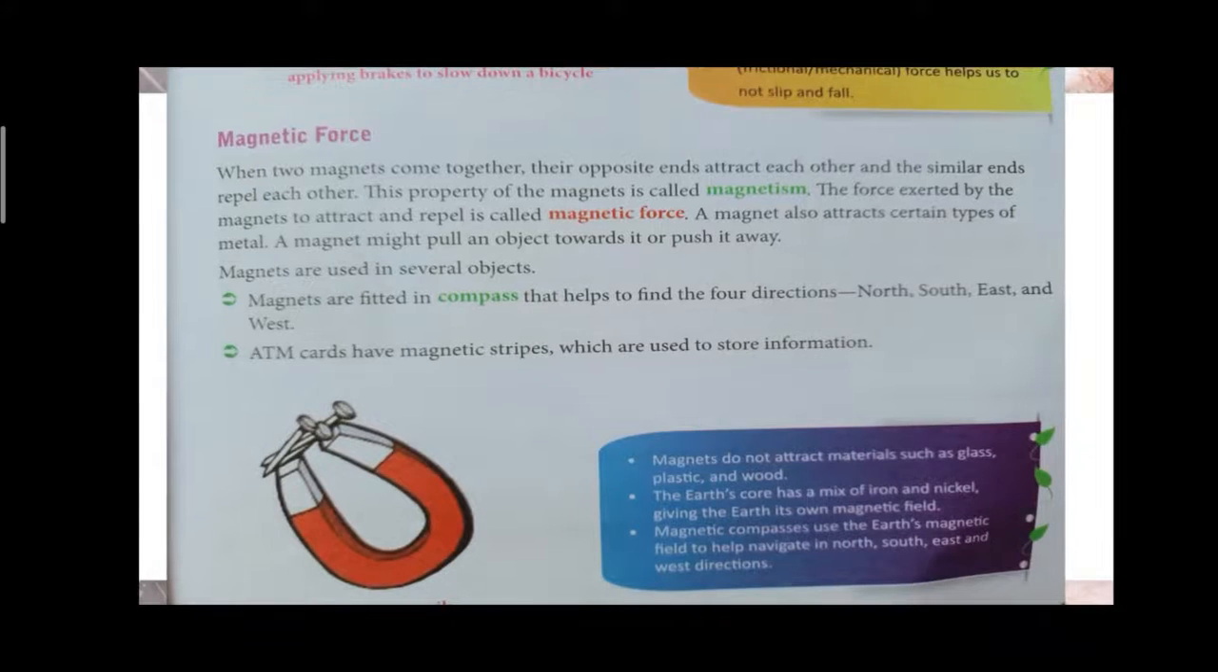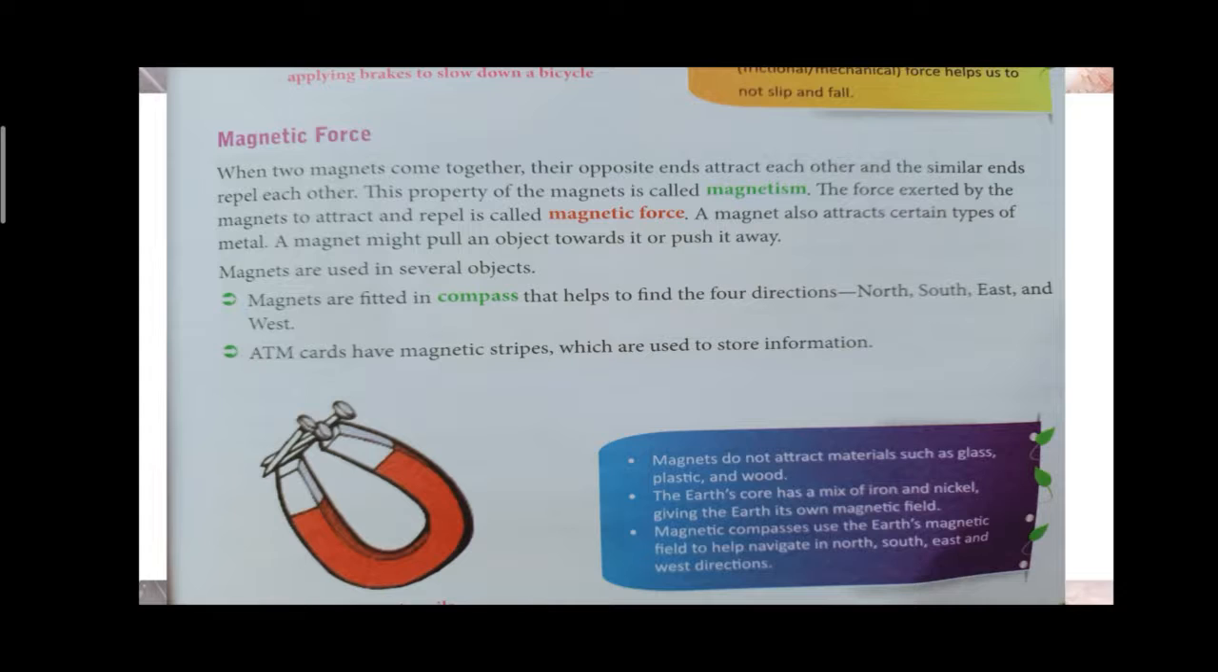I think you have played with a magnet, right? If two magnets come together, the opposite sides attract each other, and the same sides repel each other. This property of magnet is called magnetism. The force exerted by the magnet is called magnetic force. The magnetic force attracts certain types of metal. It pulls the object towards it, or sometimes pushes it away.